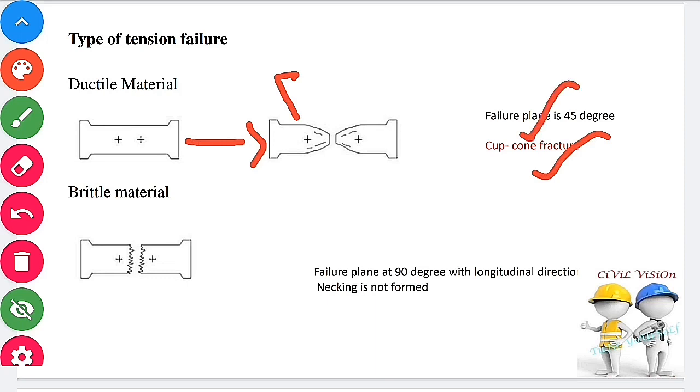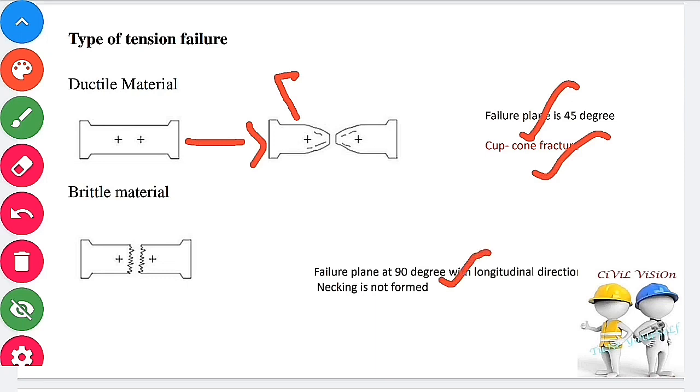Brittle material. Brittle material is defined as a material where the post-elastic strain is less than 5%. It fails with only little elongation after the proportionality limit is exceeded, with very little reduction in area before fracture. Examples of brittle material are bronze, rubber and glass. For a brittle material subjected to a tensile load P, the failure plane is at 90 degrees with the longitudinal direction.